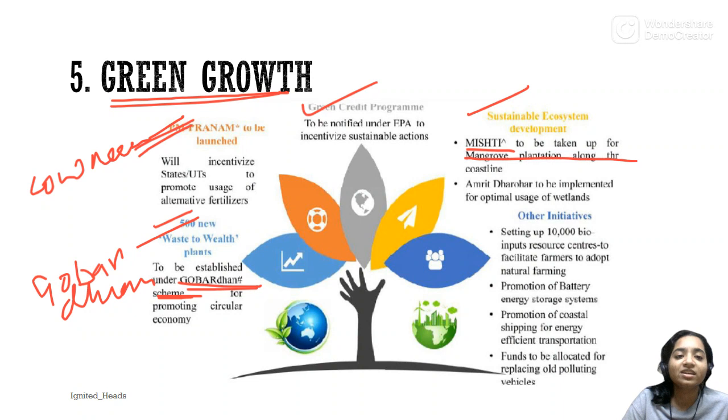This is for mangrove plantation along the coastline. We have seen that the mangroves have been declining. The number of mangrove trees have declined. The shore water has risen up and the mangroves have degraded. So read about mangrove, where it is found in India, what are the climatic conditions required for mangrove growth, and what are the environmental hazards causing its depletion. And do write about these things in the comment section.